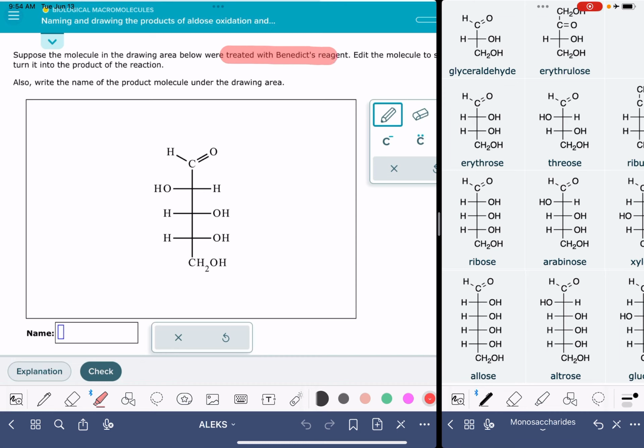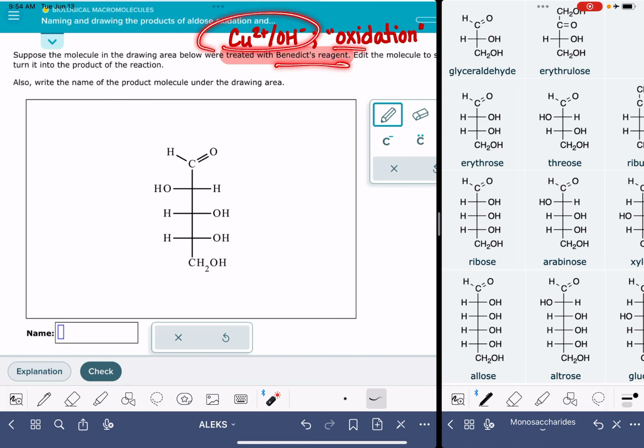In this problem, I'm asked to draw the structure that would result if this particular monosaccharide was treated with Benedict's reagent. Benedict's reagent is the copper 2+ hydroxide ion combination. It could also be referred to as oxidation or mild oxidation, and you should be prepared for ALEKS to use any one of those terms. It might say Benedict's reagent, it might give you the reagents, or it might just say oxidation or mild oxidation.